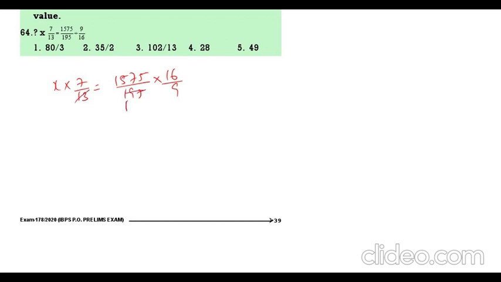13 ones 13, 13 fives, 15 ones 105, 7 ones 715, then 3 threes 3 fives. Then we are going to get 16 into 5 by 3, that is 80 by 3. 80 by 3 means option 1.